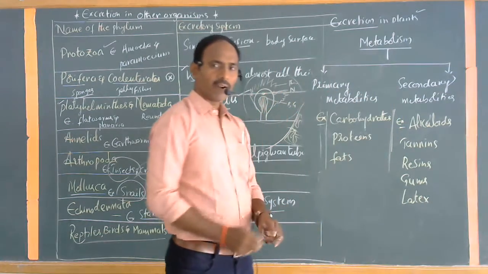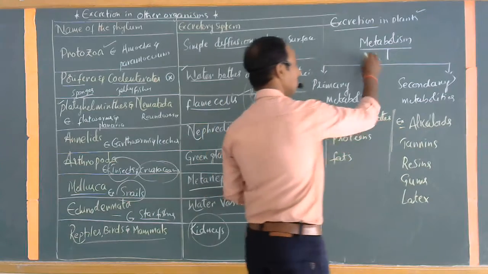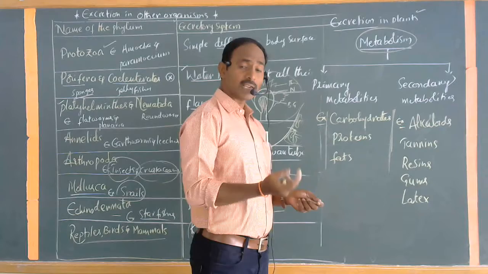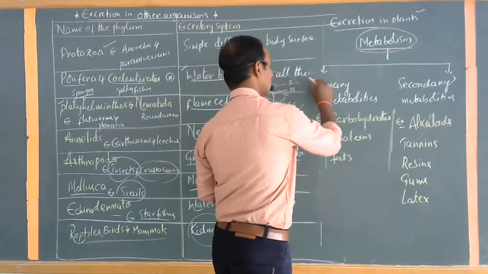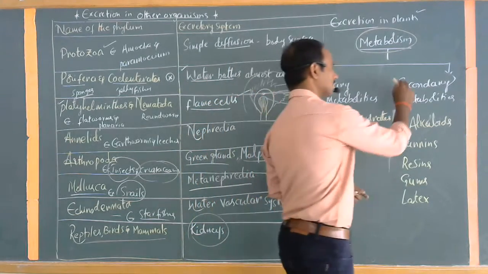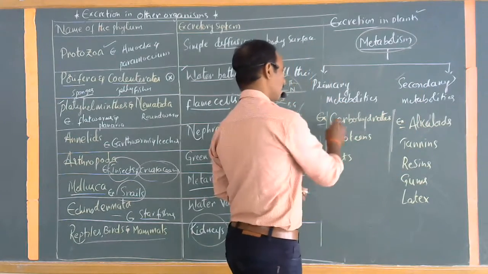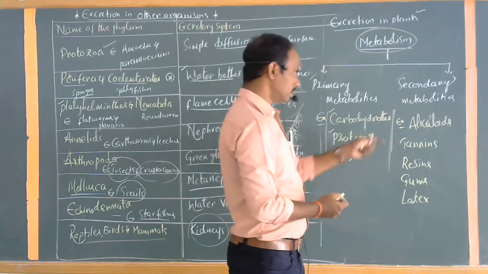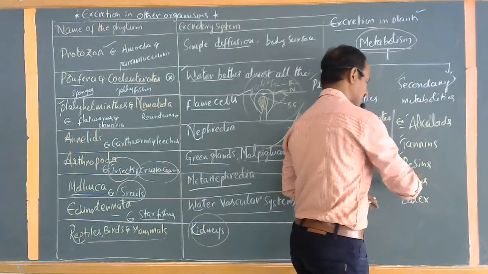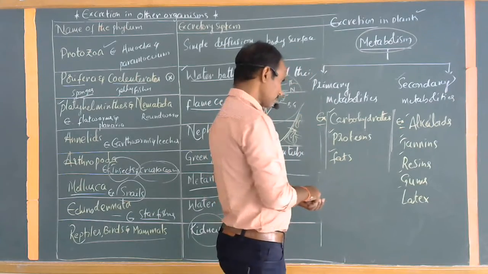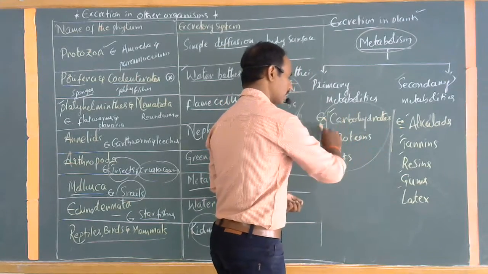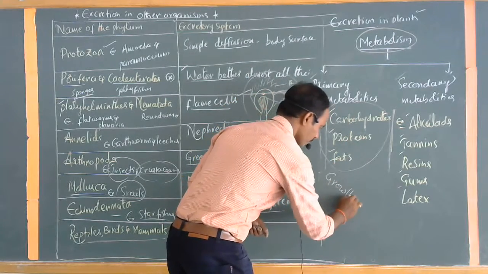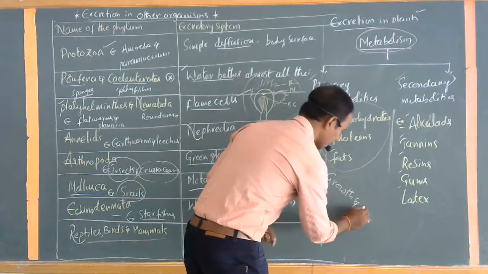See once clearly, find the difference between these two. During the metabolic activities of the plants, they prepare two kinds of metabolic materials. Those are commonly called primary metabolites, and the second one is called secondary metabolites. Examples of primary metabolites are carbohydrates, proteins, and fats. Secondary metabolites are alkaloids, tannins, resins, gums, and latex. See clearly, the primary metabolites are mostly useful for growth and development of the plant. These materials are useful for growth and development.